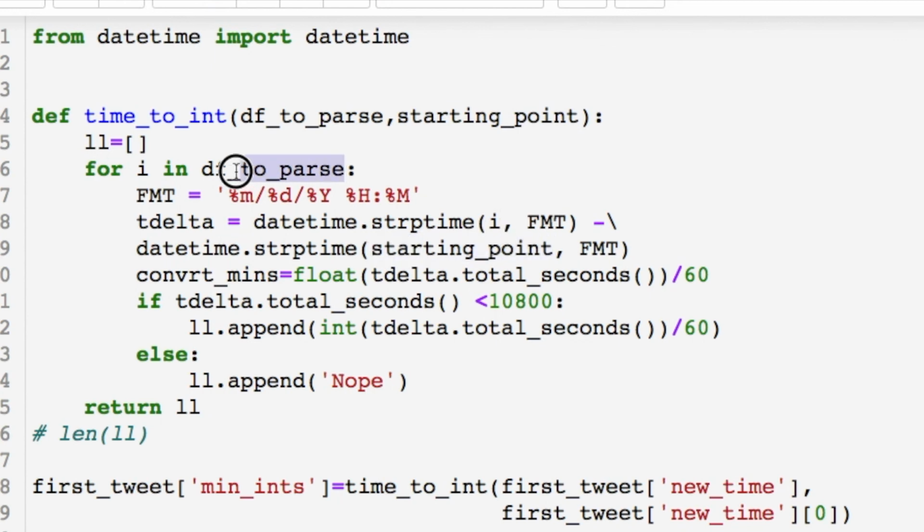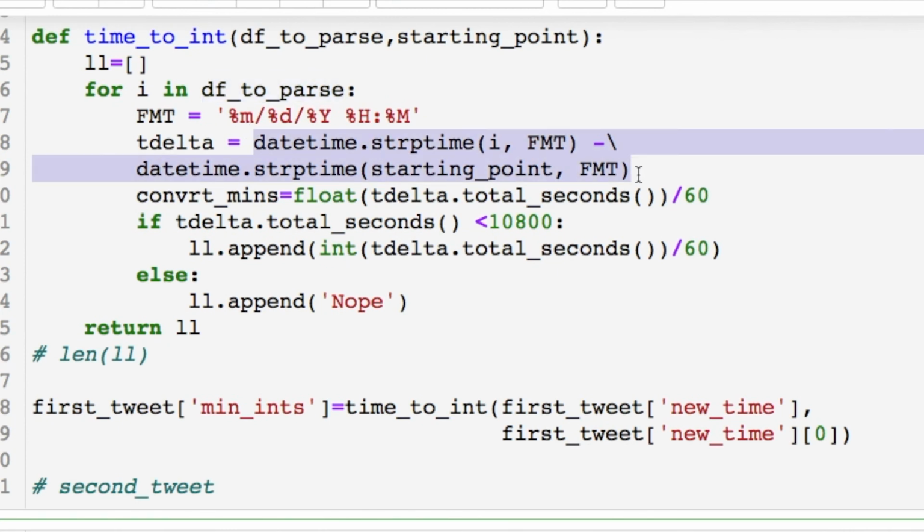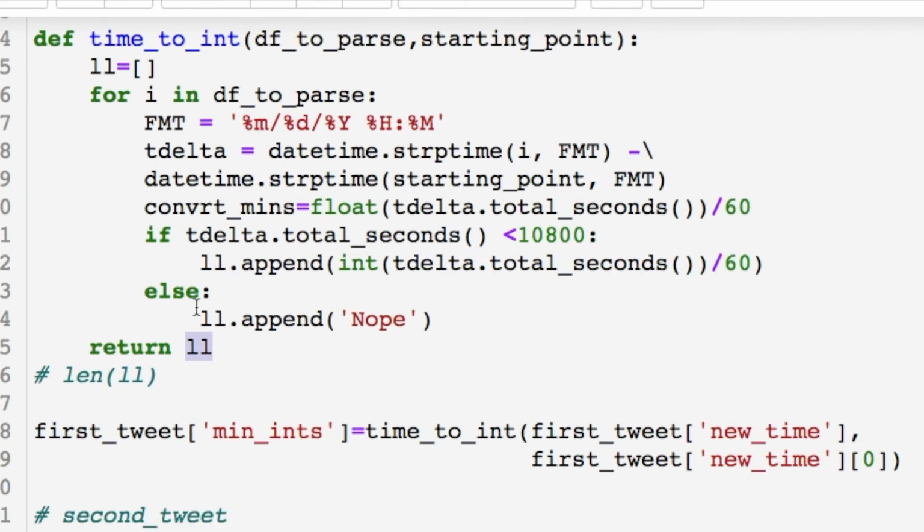This i is each one of the times that we're going to iterate through, and we're converting this time delta into a float value. You could just do int instead, but what we want is the minutes that elapsed after your first tweet. The first tweet usually, if the data is correct, is the original tweet, but in the first instance of the plot, that's not the case. Now I did this by 10,800 seconds, which is a few hours, 3-4 hours or whatever, and then I append that value, so we're left with a list of hours. So it'll be easy to look at when you see the plot.